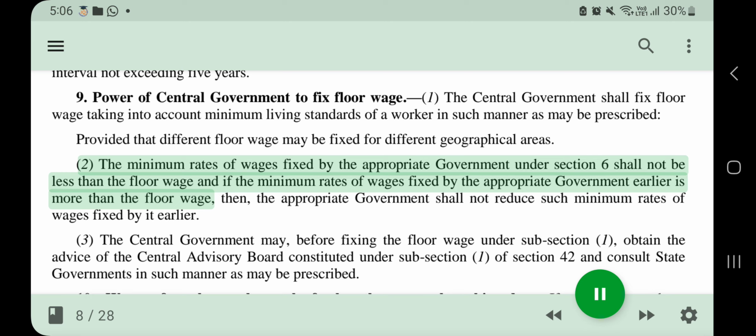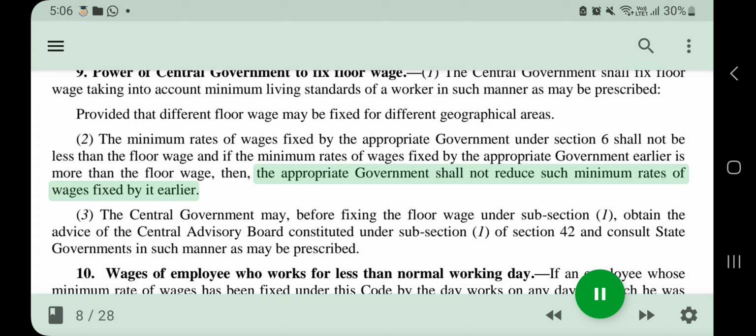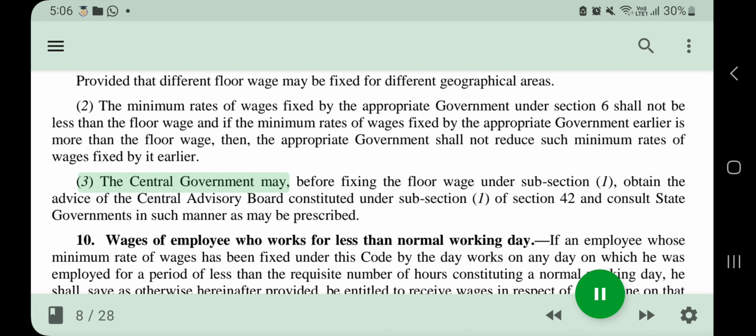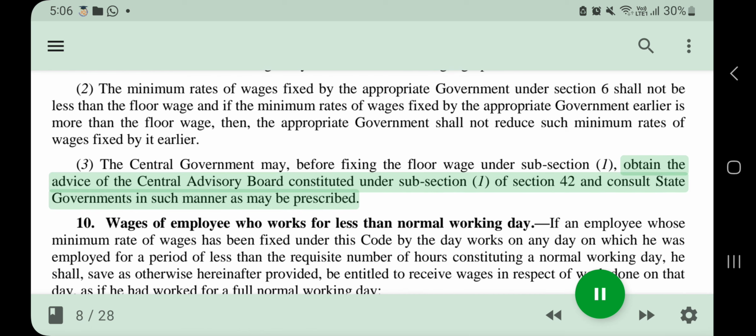2. The minimum rates of wages fixed by the appropriate government under Section 6 shall not be less than the floor wage, and if the minimum rates of wages fixed by the appropriate government earlier is more than the floor wage, then the appropriate government shall not reduce such minimum rates of wages fixed by it earlier. 3. The central government may, before fixing the floor wage under subsection 1, obtain the advice of the Central Advisory Board constituted under subsection 1 of Section 42 and consult state governments in such manner as may be prescribed.